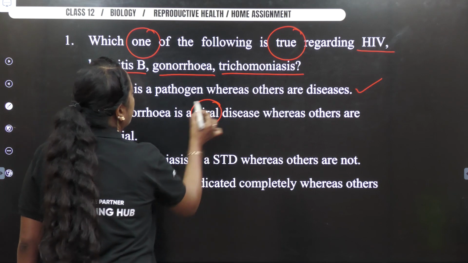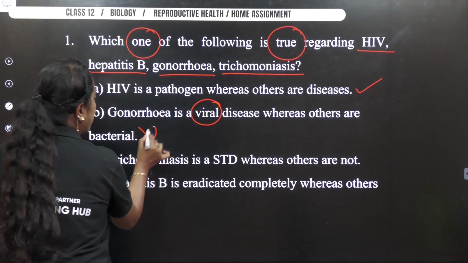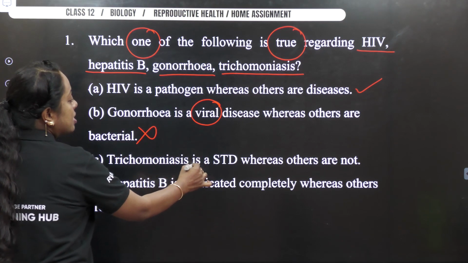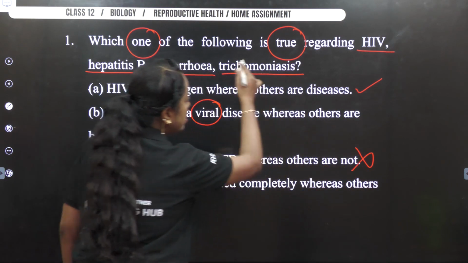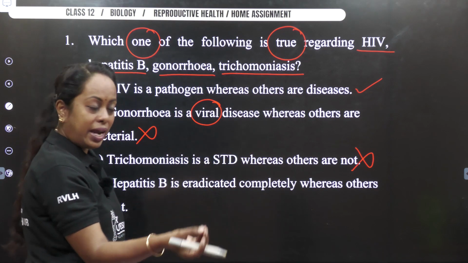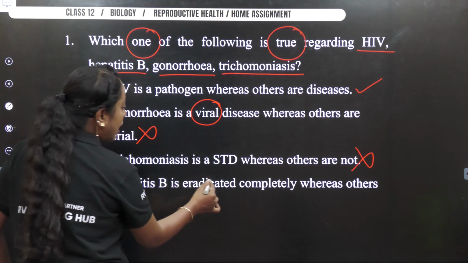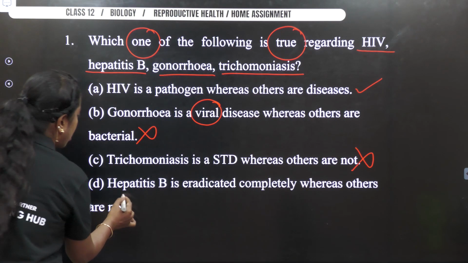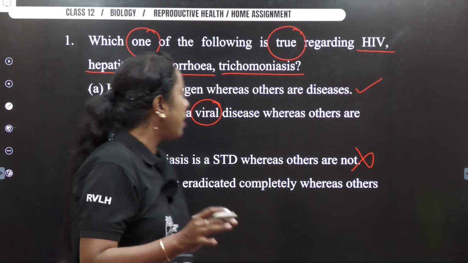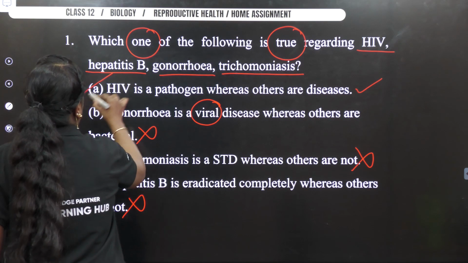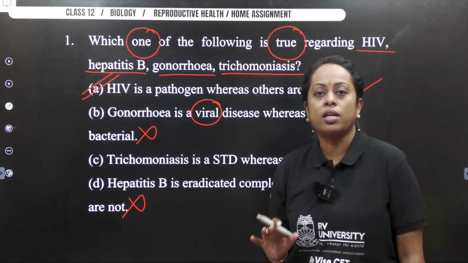Gonorrhea is viral. What did we study with gonorrhea? It is said to be bacterial. So thereby, the second statement is wrong. Trichomoniasis is an STD, whereas the others are not. Wrong. HIV is a pathogen which causes AIDS. Gonorrhea is a bacterial sexually transmitted disease. Hepatitis B is eradicated completely, whereas others are wrong. So we did study a statement where hepatitis B cannot be cured. So thereby, our right option is going to be option A. I hope that you have also marked option A for this particular question.